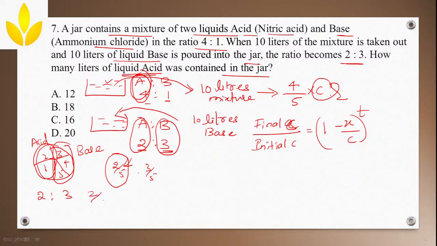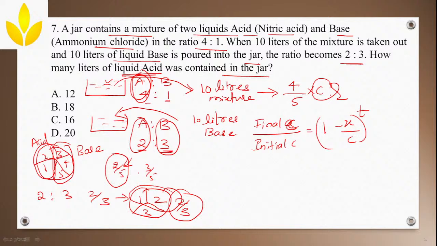Now if you take 2/3, then you are dividing it into 3 parts, 1, 2, 3, and in these 3 parts you are taking 2 parts out of a total of 3. Since we are taking 2 parts out of a total of 5, we will take 2 by 5. I hope this is clear.